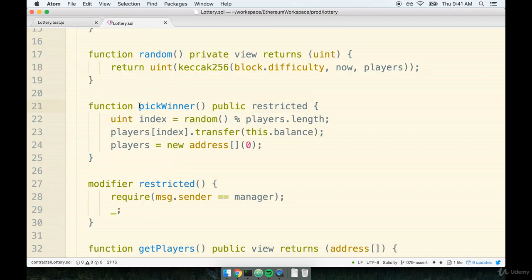In particular, I want to make sure that if someone other than the manager attempts to call pick-winner, an error should be thrown. So if some random person calls pick-winner, we're going to run the restricted function modifier, and that should kick us out of the function call. So let's give it a shot.